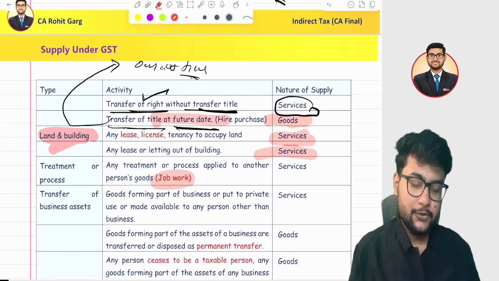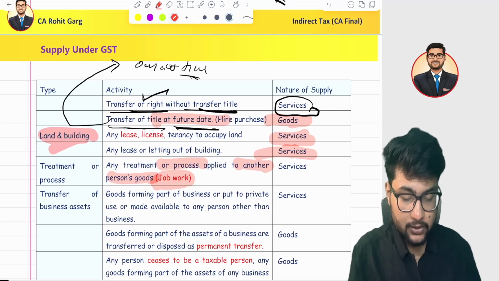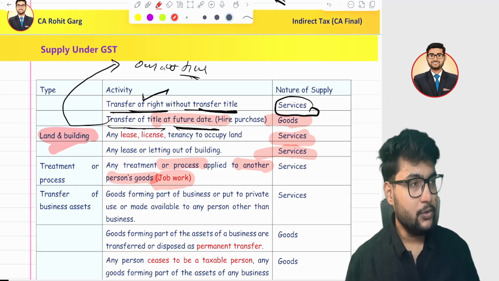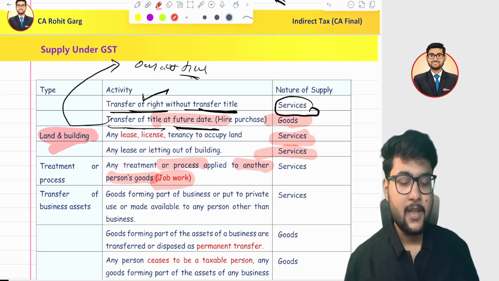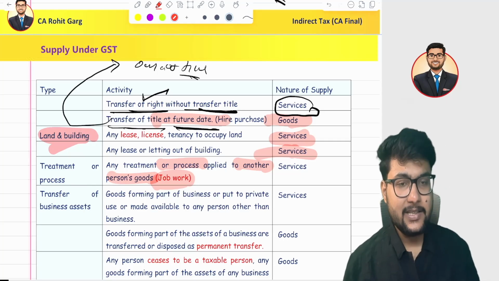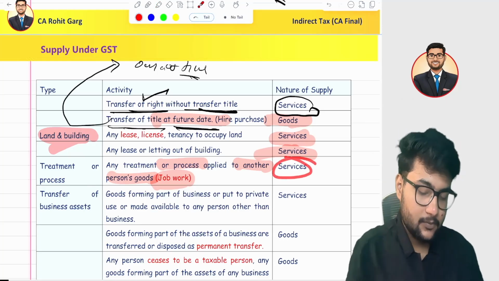Another is job work. Job work is nothing but any process you apply to another person's goods. Suppose I have a car manufacturing company. Let's assume I am the owner of Tata company, and I gave you my car for painting purpose. After the painting, you will return the car to me or sell the car, right? In that case, the painting service is a job work service and it is treated as a service, not goods.